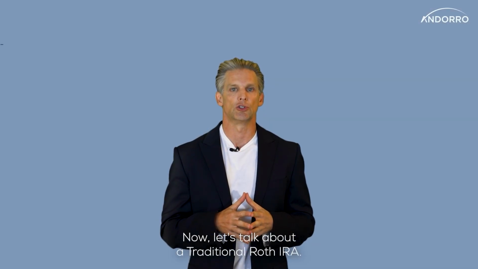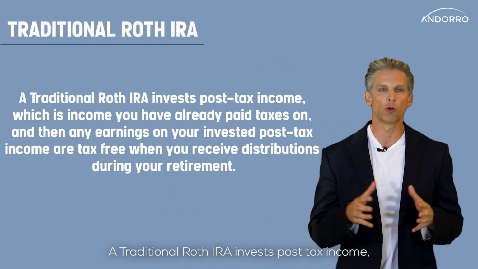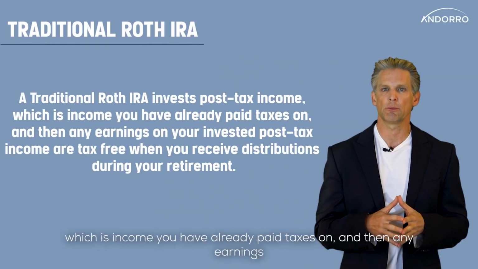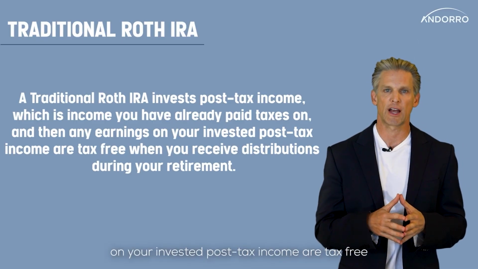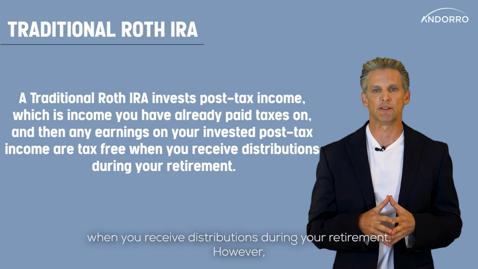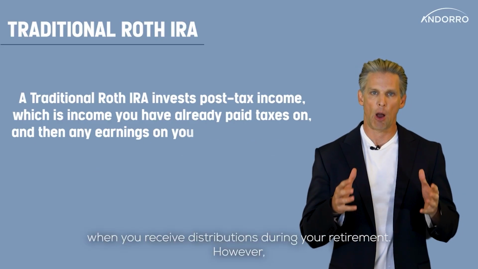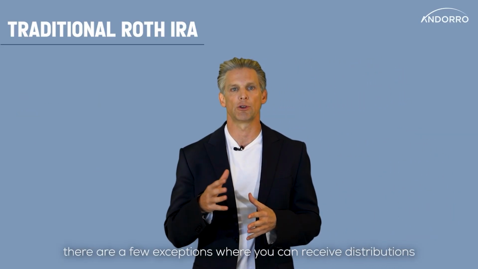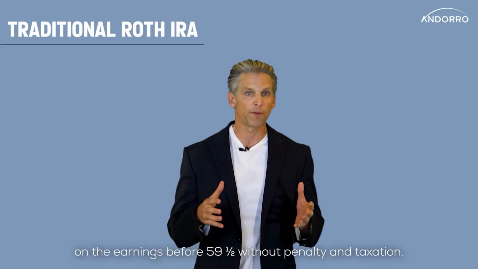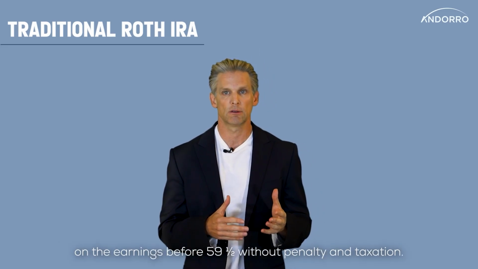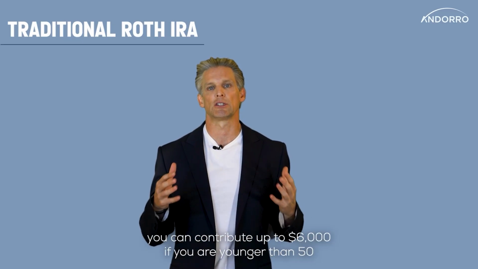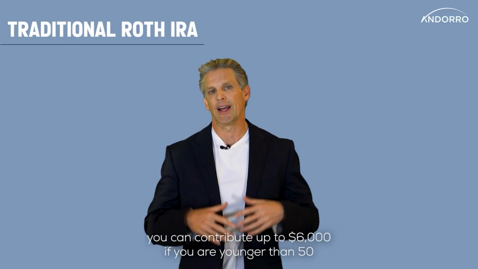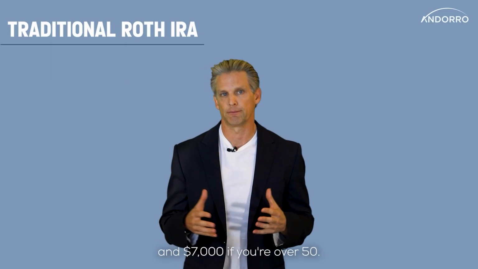Now let's talk about a traditional Roth IRA. A Roth IRA invests post-tax income, which is income you have already paid taxes on, and then any earnings on your invested post-tax income are tax-free when you receive distributions during your retirement. However, there are a few exceptions where you can receive distributions on the earnings before 59.5 without penalty and taxation. And also, for 2022, you can contribute up to $6,000 if you are younger than 50 and $7,000 if you're over 50.